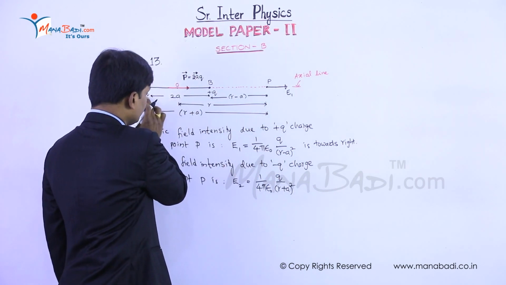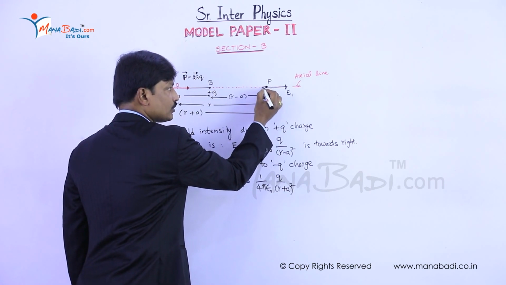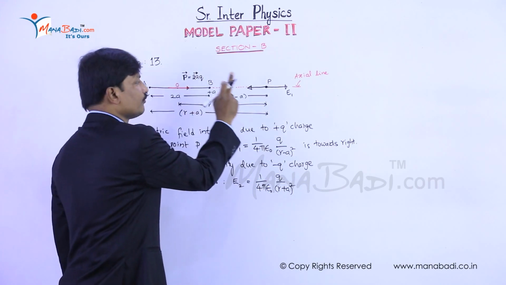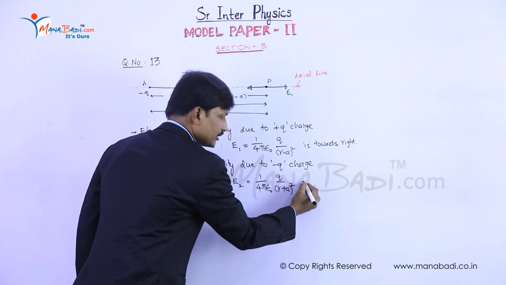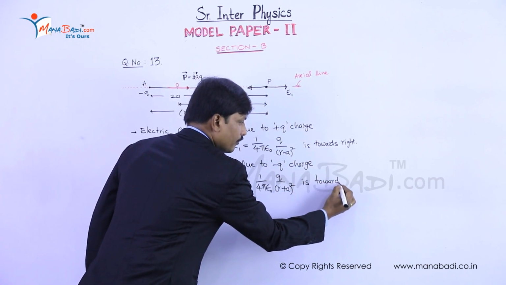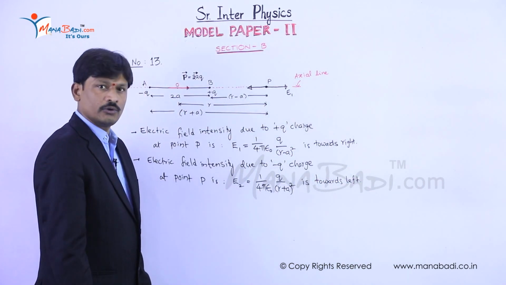And this field, due to negative charge at point P, the field direction is towards negative charge. That means from point P to A. So I am considering this as towards left. Okay.